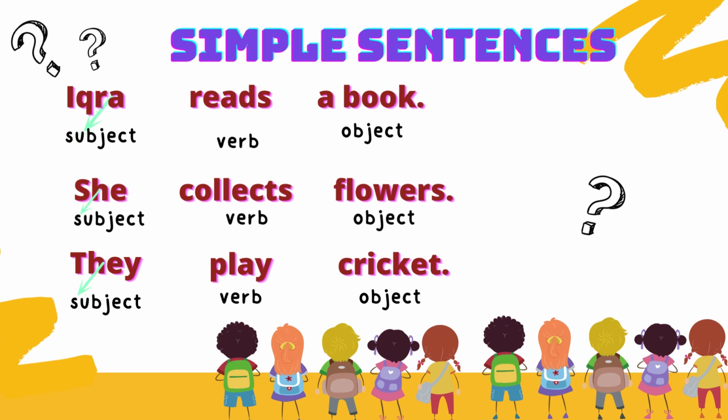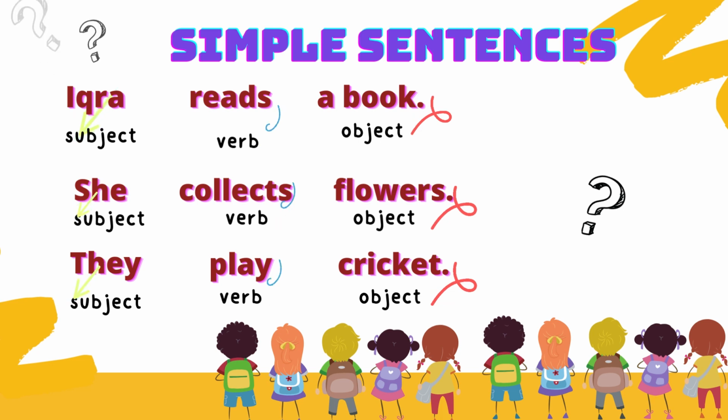The last example is they play cricket. They is the subject. It's a pronoun for plurals. Very good. Play is the verb, the action they are doing. And cricket is the object on which the action is being performed. They is the subject, doer of the action. Play is the action, it's the verb. And cricket is the object.